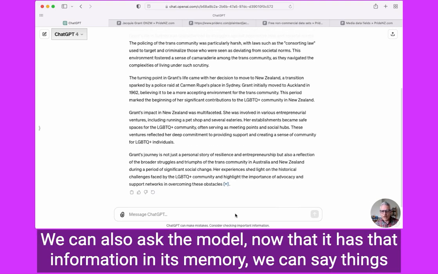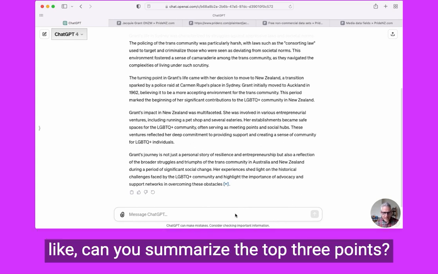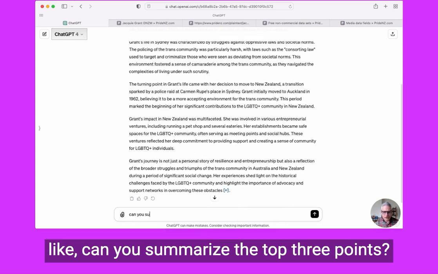We can also ask the model, now that it has that information in its memory, we can say things like, can you summarize the top 3 points?